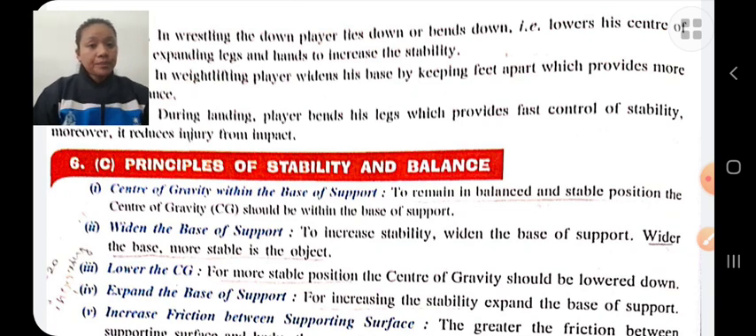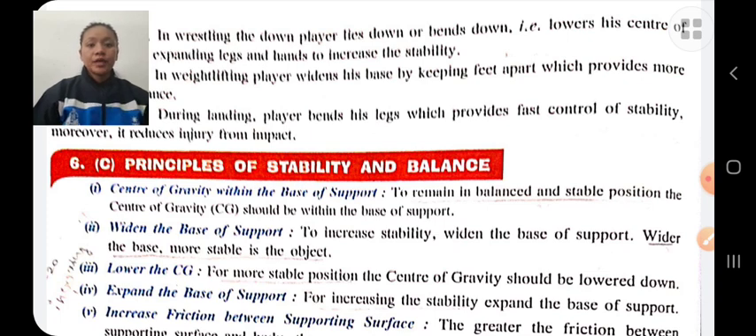Principles of stability and balance. Center of gravity: if the center of gravity is within the base of support, there will be more stability. Widen the base of support. If the base of support is wide, there will be more stability. If the center of gravity is lower, there will be more stability. Expand the base of support. If you expand the base of support, there will be more stability.